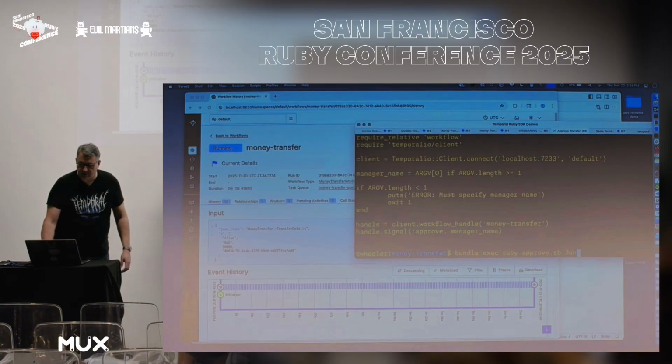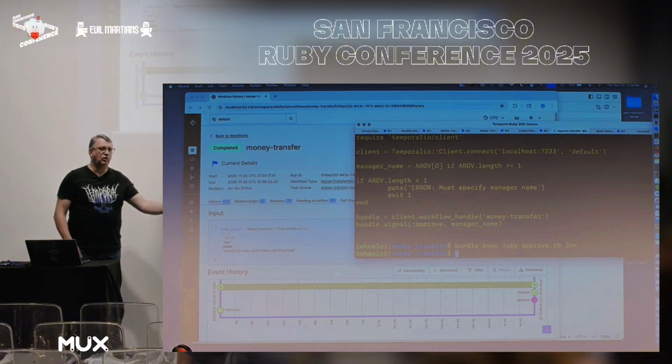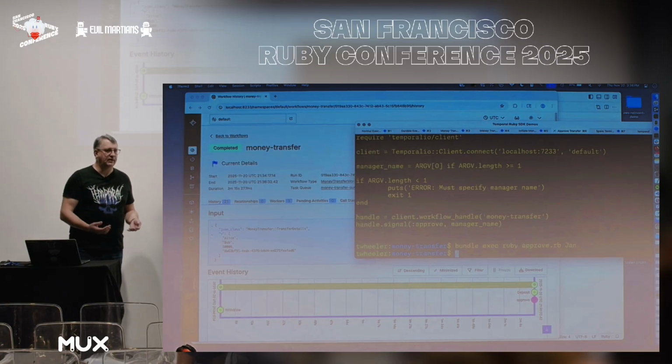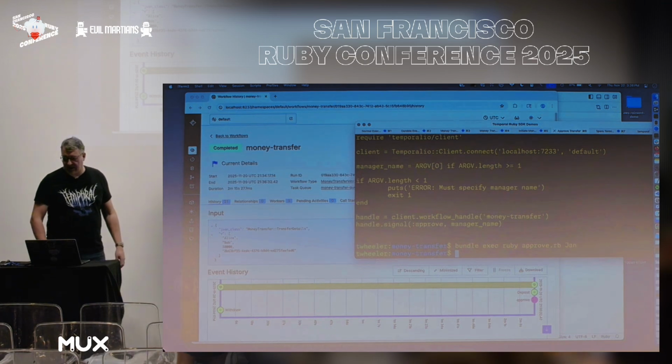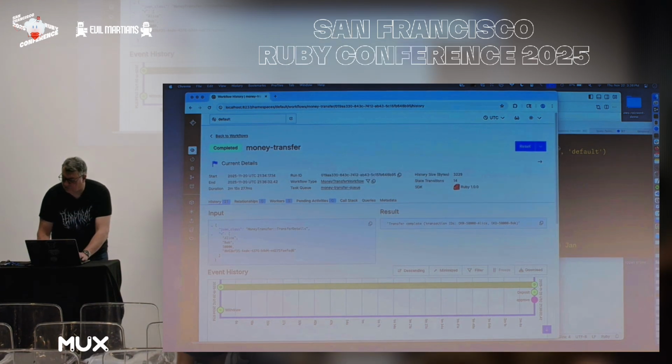As soon as I approve this, you're going to see that thing completed. Boom. That's how quick it is. So you can implement human in the loop. You can block awaiting some condition. There's also a thing called a query, which allows you to inspect the internal variables of a program. So if you want to see like what's the current account balance or something, you could do that very easily. And so that's kind of it for my demo.